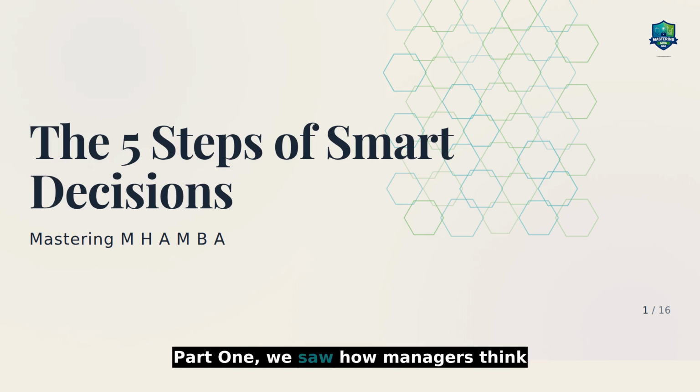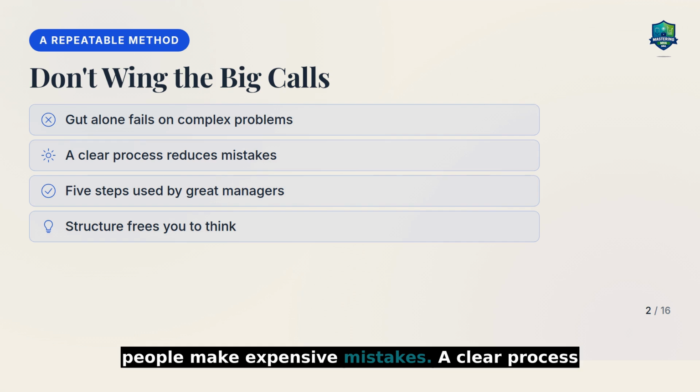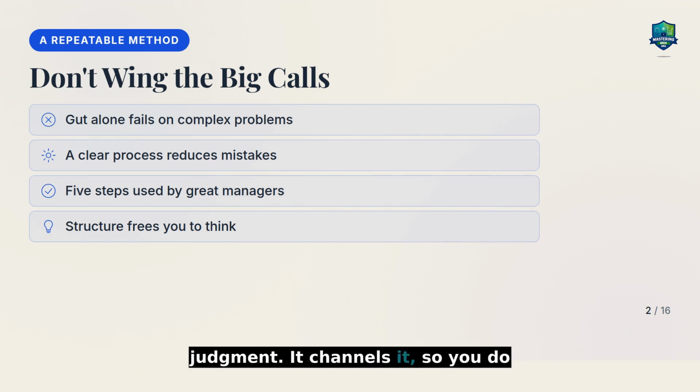In part 1, we saw how managers think about problems. Now, in part 2, we get the actual method, the 5-step process that turns a messy problem into a clear, defensible decision. For routine choices, gut instinct is fine. But for big, complex, high stakes decisions, winging it is how smart people make expensive mistakes. A clear process does not replace your judgment. It channels it so you do not skip the step that matters most.